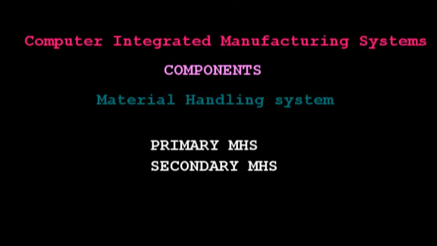It must permit temporary storage of work parts, and it should allow access to the machine tools for maintenance and tool changing like activities, etc. So this is the primary work handling system. So in this material handling system there are two functions, primary and secondary material handling system.